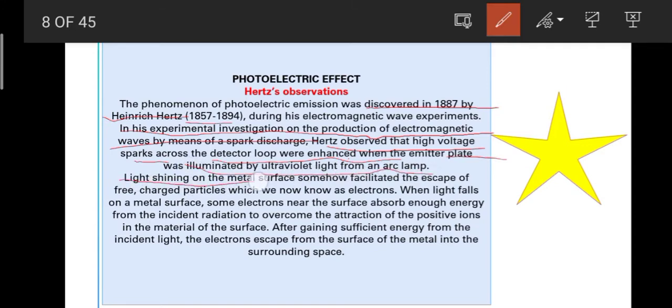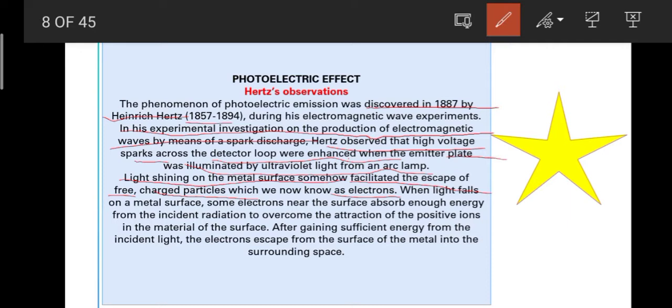Light shining on the metal surface somehow facilitated the escape of free charged particles, which we now know as electrons. At that time it was not known that electrons exist. They only knew that electrons are negatively charged particles.